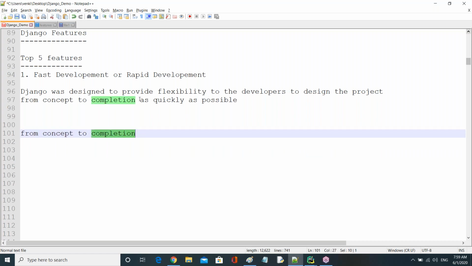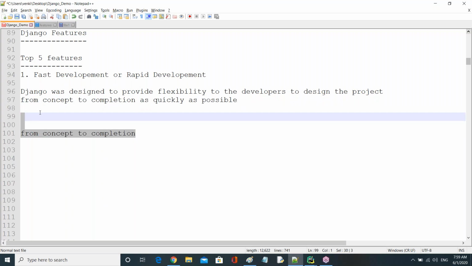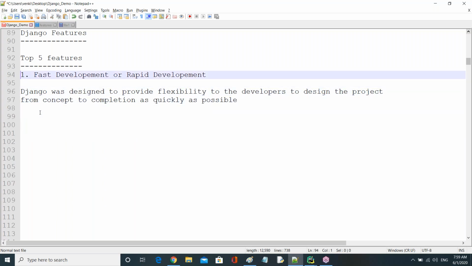That means it will finish as quickly as possible from concept to completion. Okay, right. So finally we can say that it will take very less development time. That's all. It makes very fast development, right? Second feature is